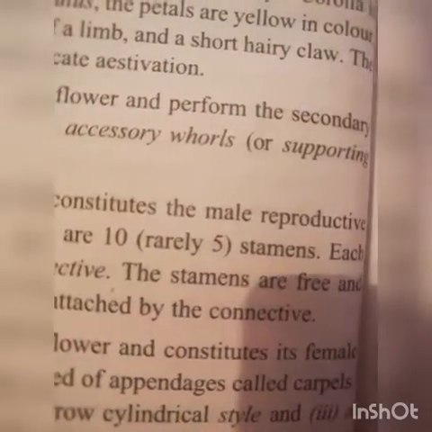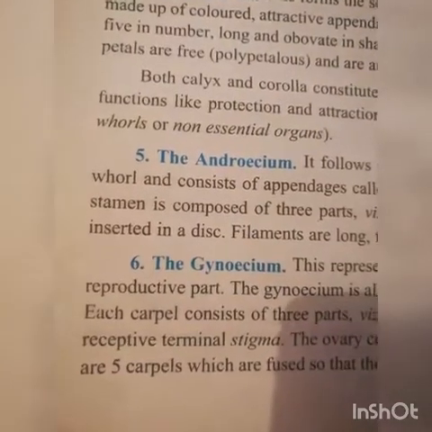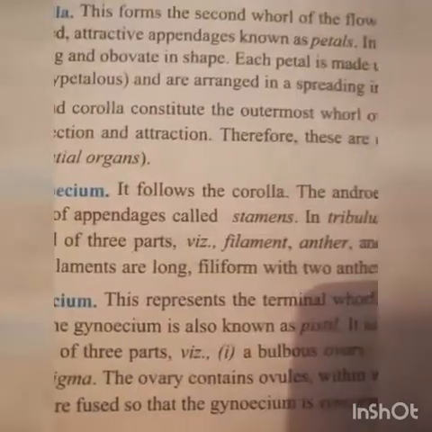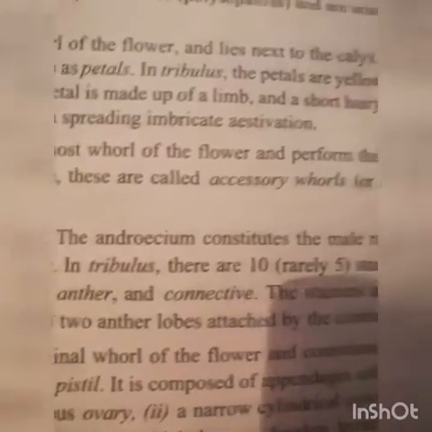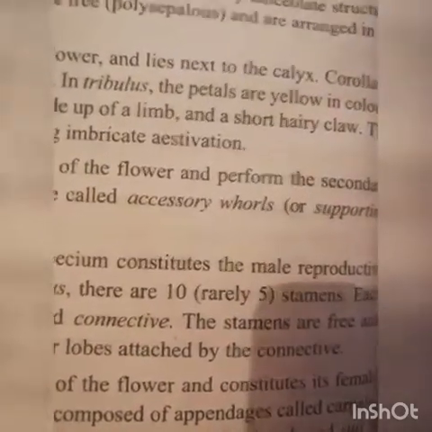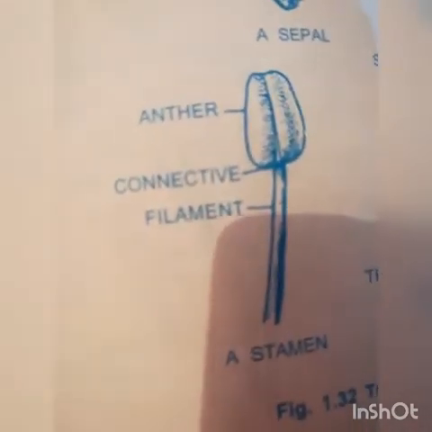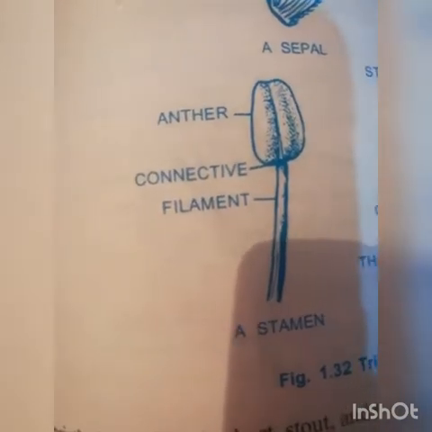The stamens are free and inserted on a disc. Filaments are long, filiform, with 2 anther lobes attached by the connectives. Here is the stamen: anther, connective, filament.